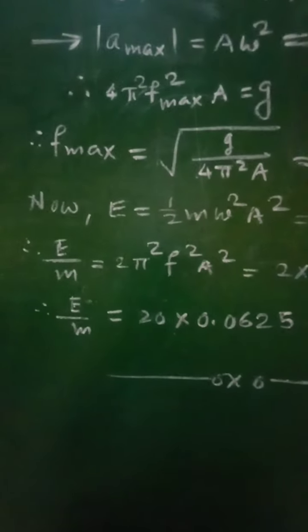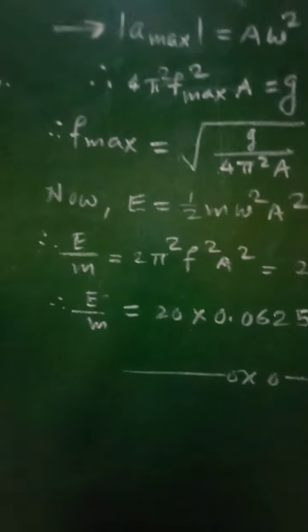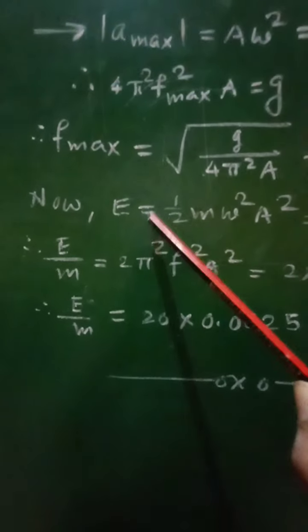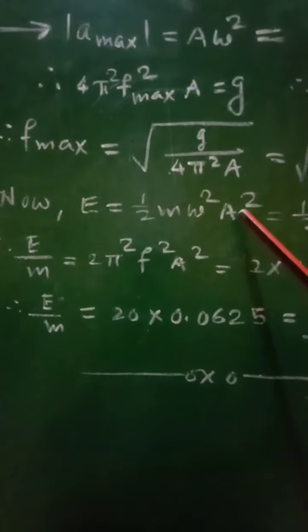Now we have to find out the energy per unit mass. In case of SHM, the total energy E is equal to half m omega square A square.